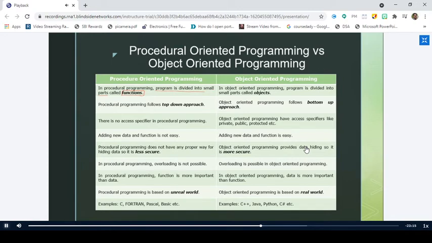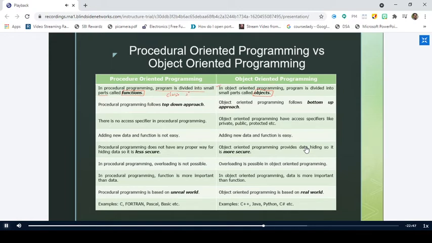In object-oriented programming, the program is divided into small parts called objects. In the previous slide, we have seen that in C++, we divide the program into classes. Here we are saying that in object-oriented programming, the program is divided into small parts called objects. So there is a relation between class and object.